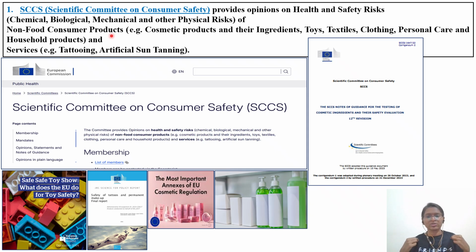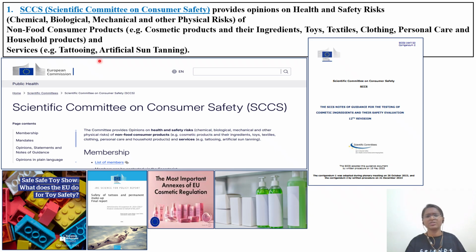If the clothes are made with some kind of chemical, and the dyeing or the cleaning agent which you are using is retained in the cloth, and slowly on a daily basis it is getting exposed through your skin, your body will start showing some physical local reactions. So textiles, clothing, personal care and household products will all come under this SCCS, as well as services like tattooing and artificial sun tanning. So sun tanning creams also will come under, and be controlled under, the SCCS guideline.